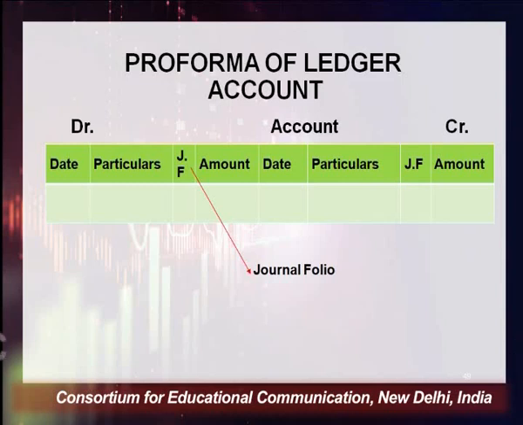This is the proforma of the ledger. This account is always prepared in the T format according to the traditional approach. On the left side, the debit side is given, and the right side is shown with the name credit. On the debit side, the columns are date, where you put the date on which you are recording the entry, then particulars, where you record the particulars, JF which stands for journal folio, and then amount. And again the columns are repeated on the credit side.